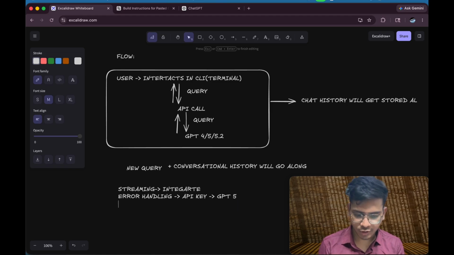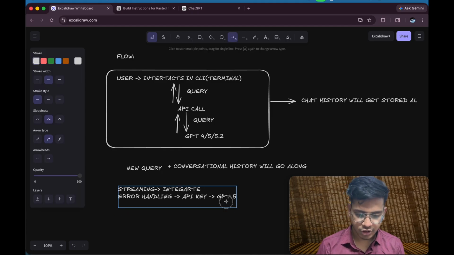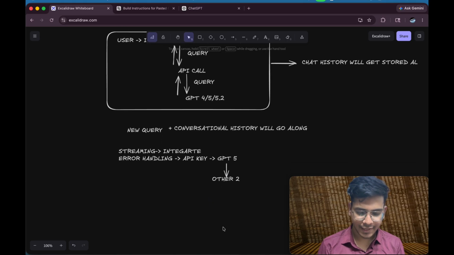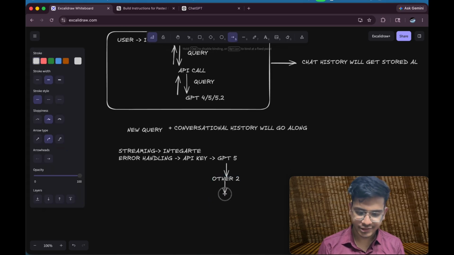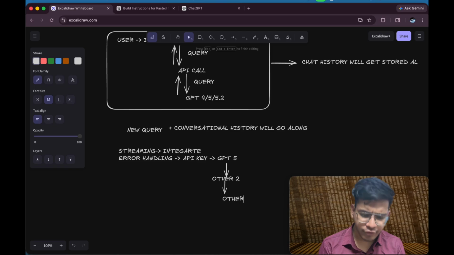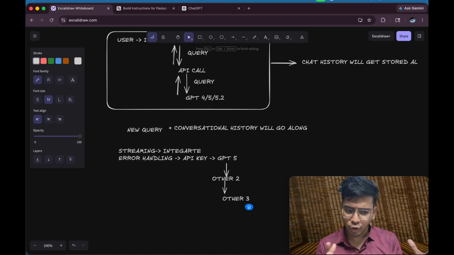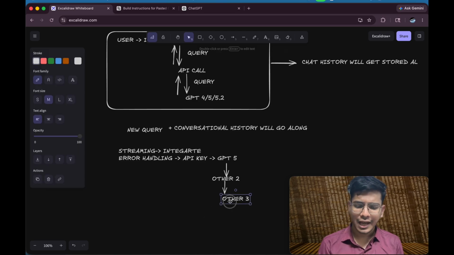If GPT-5 is not working, then we should build our system in such a way that it automatically falls back to some other model. If the other model is not working, then it should go to some third model. Like this we are going to handle errors. So this is the overview of the application, the overall user flow and architecture.